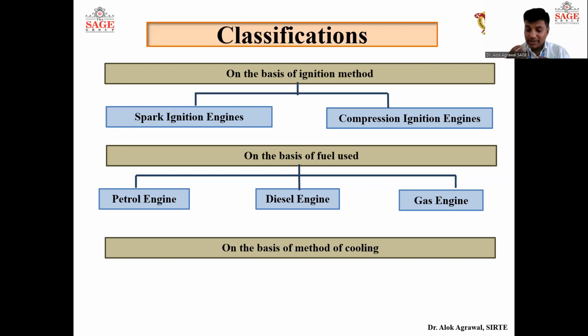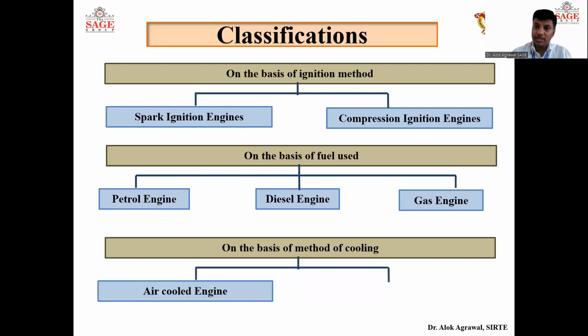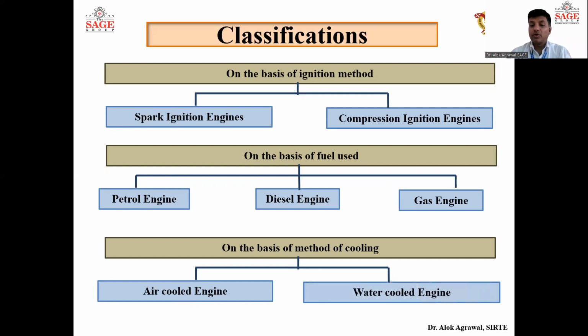So we have to take that unutilized energy away from our engine so that it will not harm the engine. So we require a cooling arrangement. On the basis of method of cooling, it can be air cooled engine, which is generally used in two-wheelers, and water cooled engine, which is generally used in four-wheelers like car or anything like that.